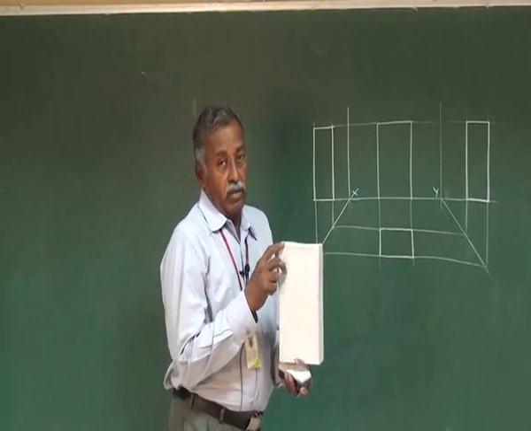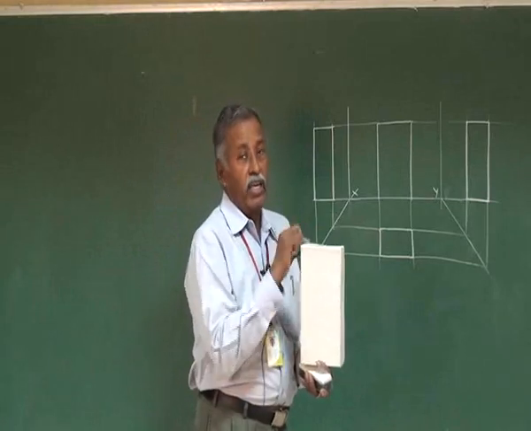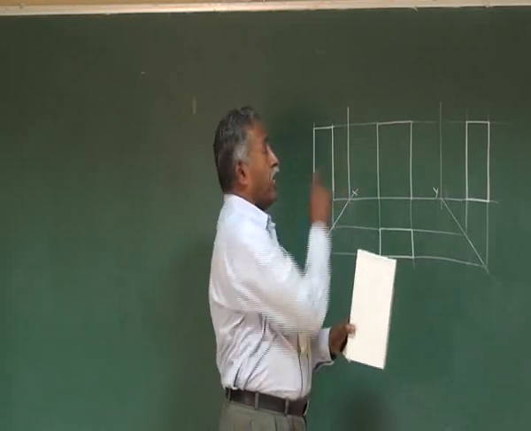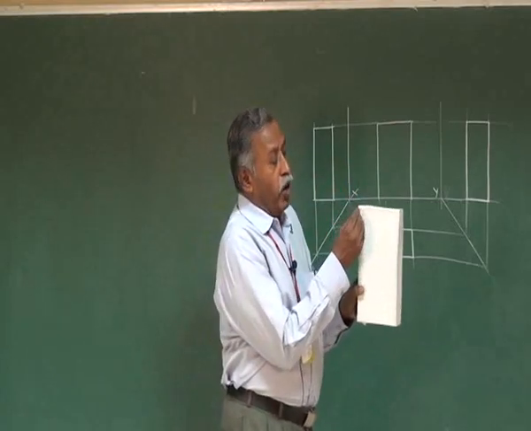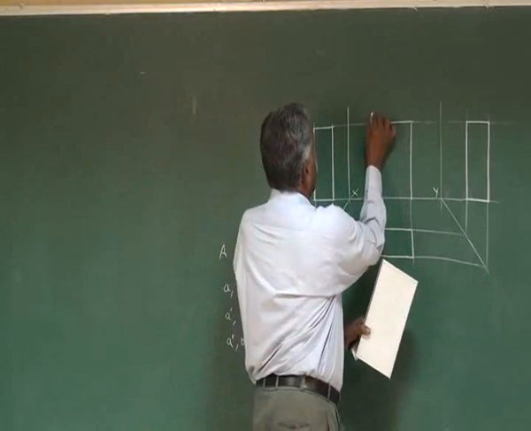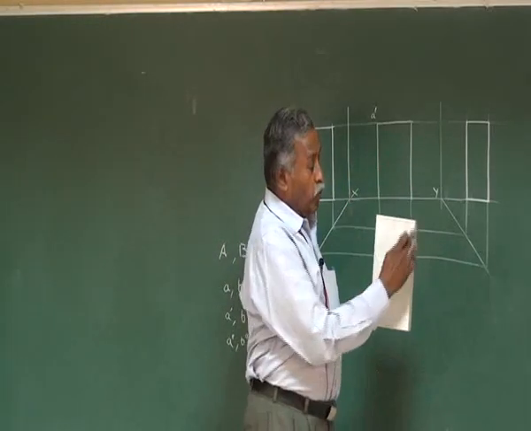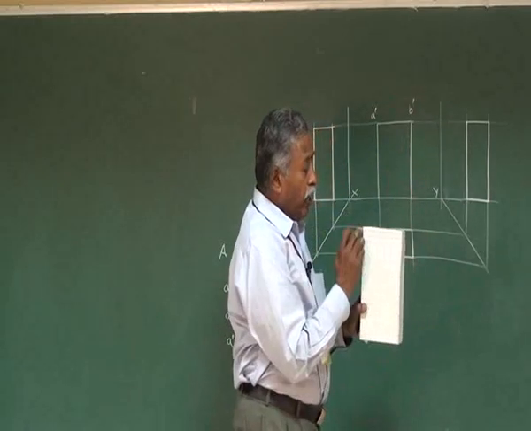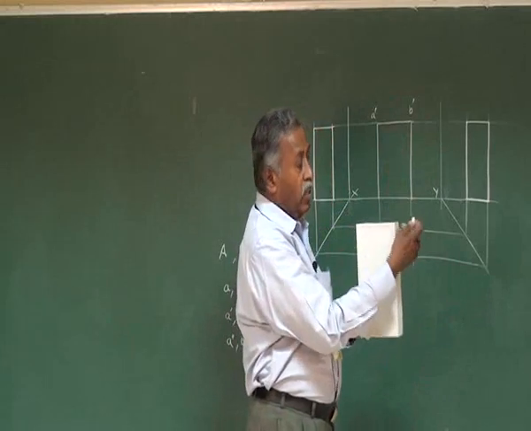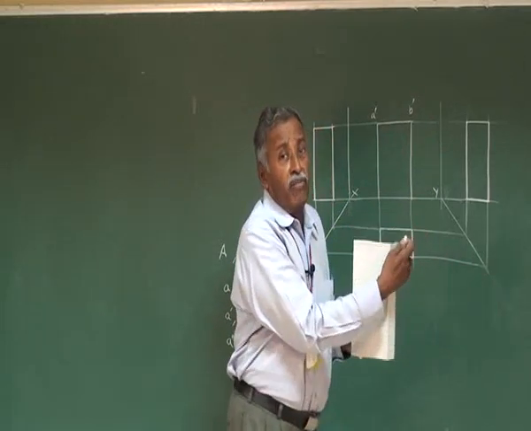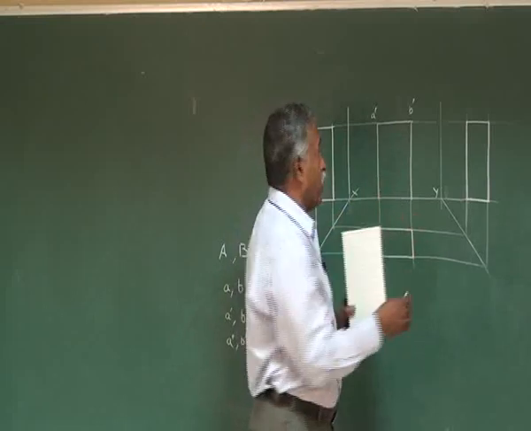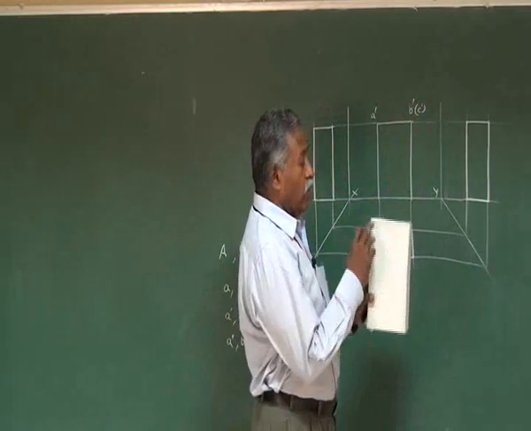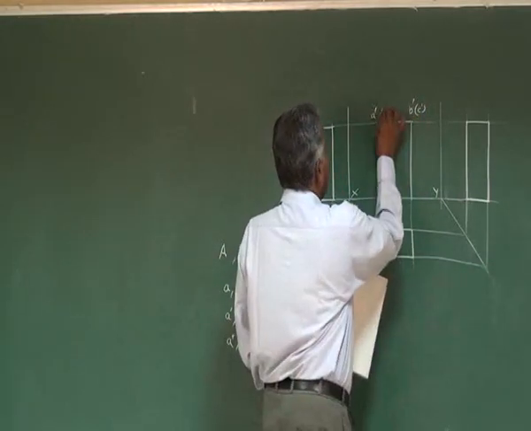So this point is A, B, C, D, E, F, G, H. When you observe from the front and mark it on the front view, this point is visible, so this point is marked as A dash. This point is visible, so marked as B dash. The point which is behind B is C, that is not visible. So now invisible points are to be marked within brackets. So the point C dash is invisible. Here behind A we have D dash.